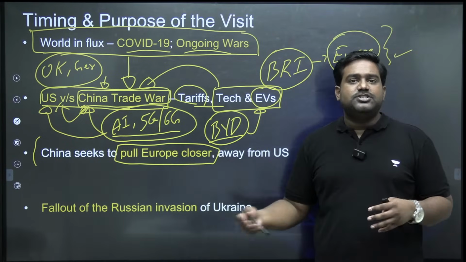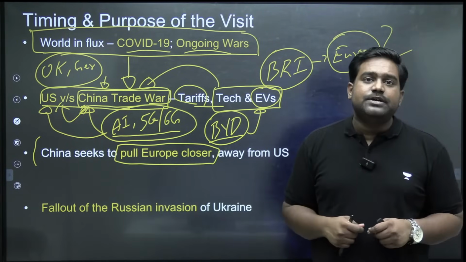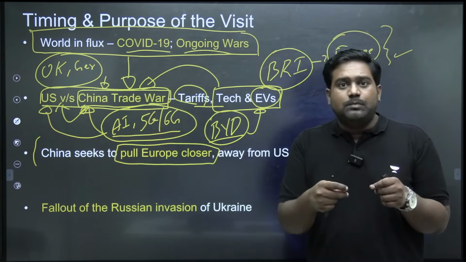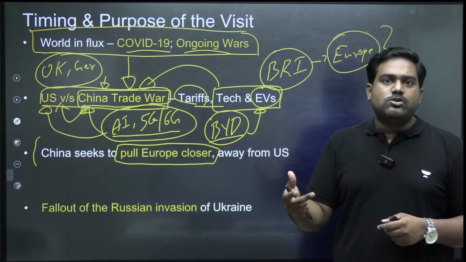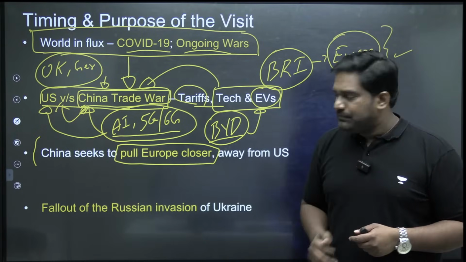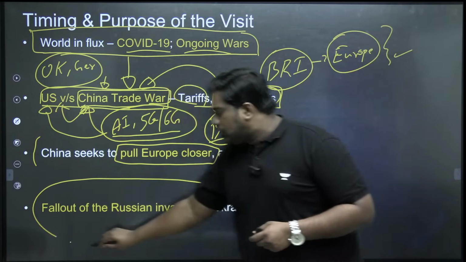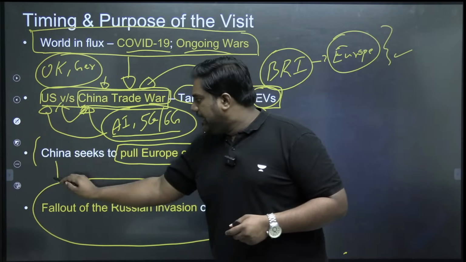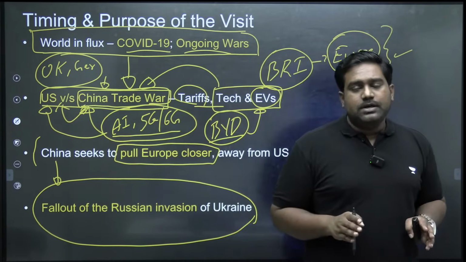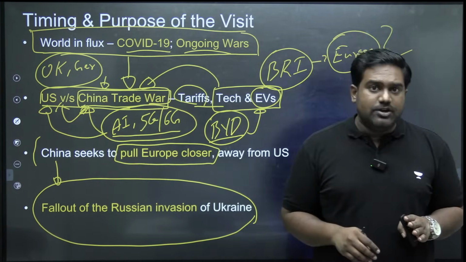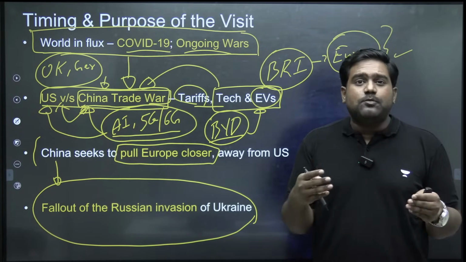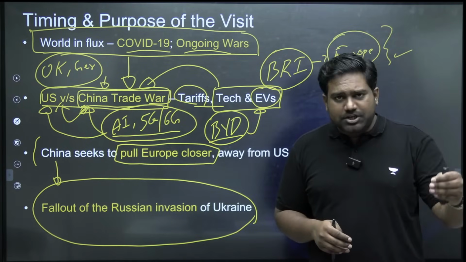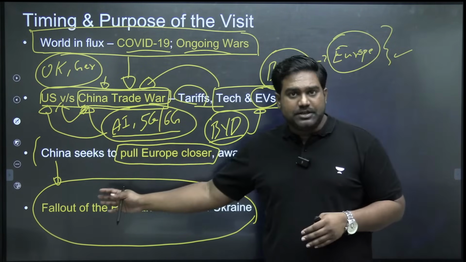So this is the game plan. This is the geopolitical game that you get to witness, where US-China are in direct competition, and one of the battlegrounds is the European continent and the European markets. But of course, the Chinese influence and Chinese image has taken a very big hit in Europe following the Russian invasion of Ukraine. Now, some of you might be wondering, how will Russia's invasion of Ukraine hurt China's image?